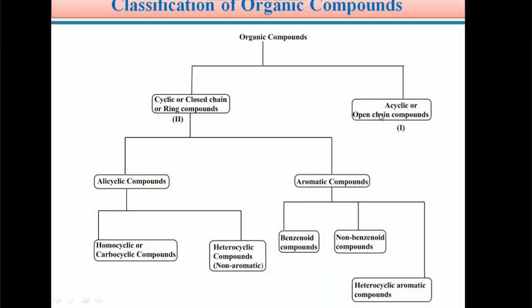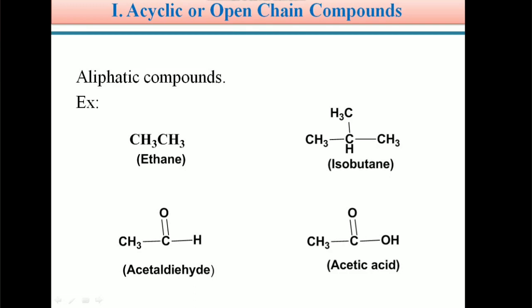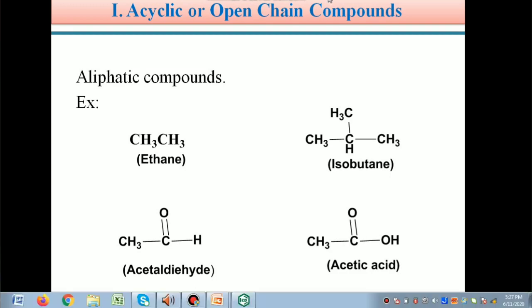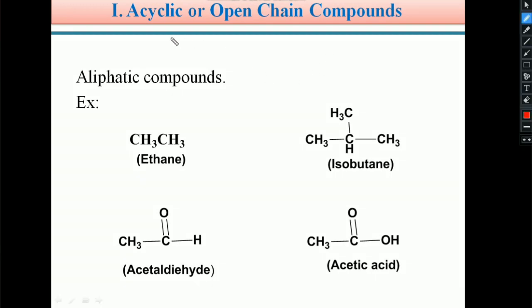Students, we first discuss acyclic compounds or open chain compounds. These acyclic compounds are also called aliphatic compounds.